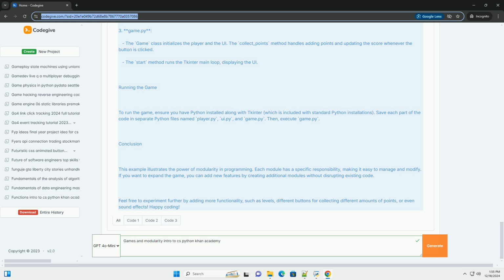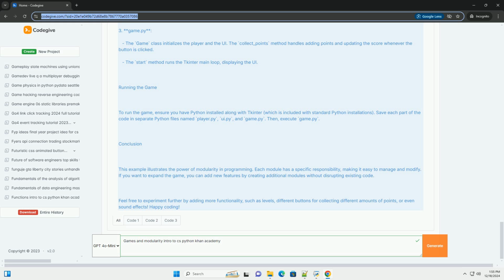Running the game. To run the game, ensure you have Python installed along with tkinter, which is included with standard Python installations. Save each part of the code in separate Python files named player.py, ui.py, and game.py. Then, execute game.py. Conclusion. This example illustrates the power of modularity in programming.